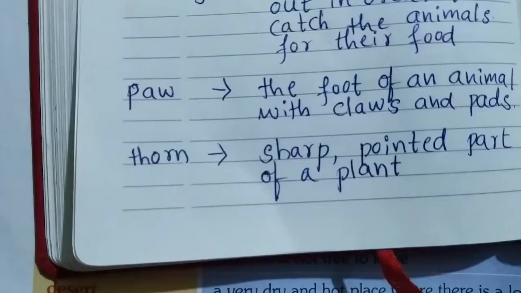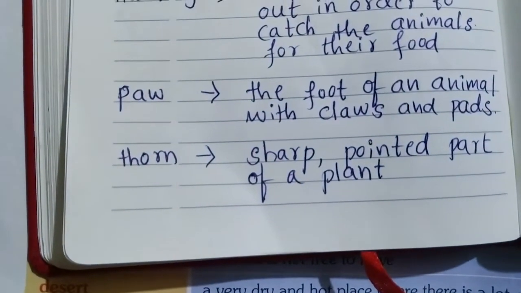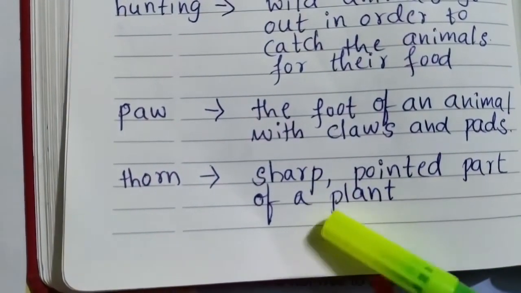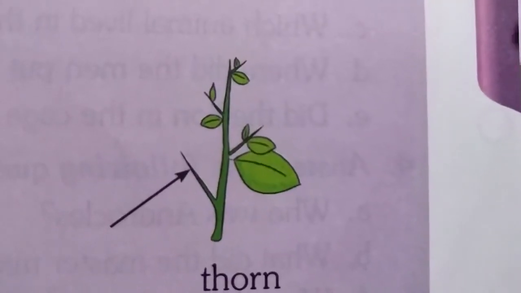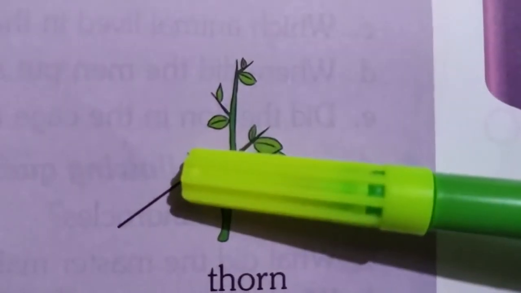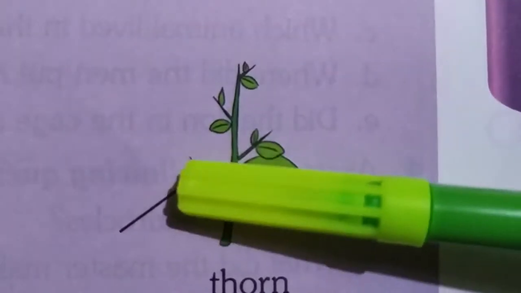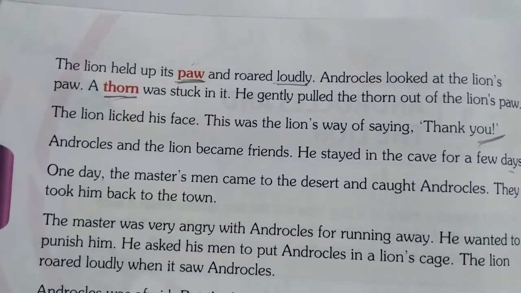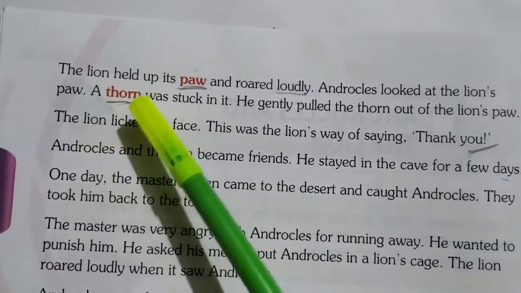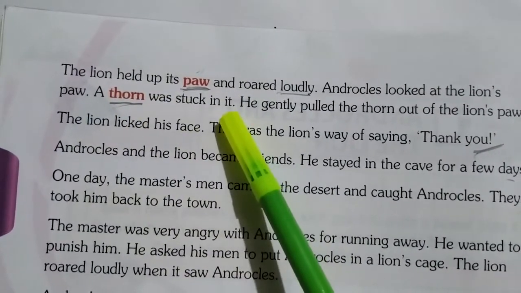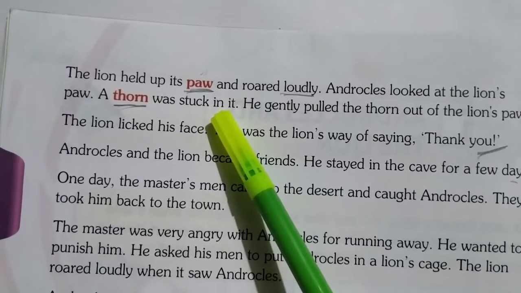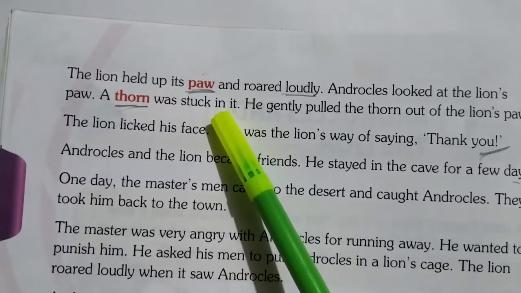Do you know, children, what is the meaning of thorn? Children, thorn means sharp or pointed part of a plant. Okay. See, children, this one. This is the thorn. Pointed part of a plant. Okay. See, children, now what happened to the lion? See, a thorn was stuck in it. Thorn was stuck in its paw. So it's getting pain, right?